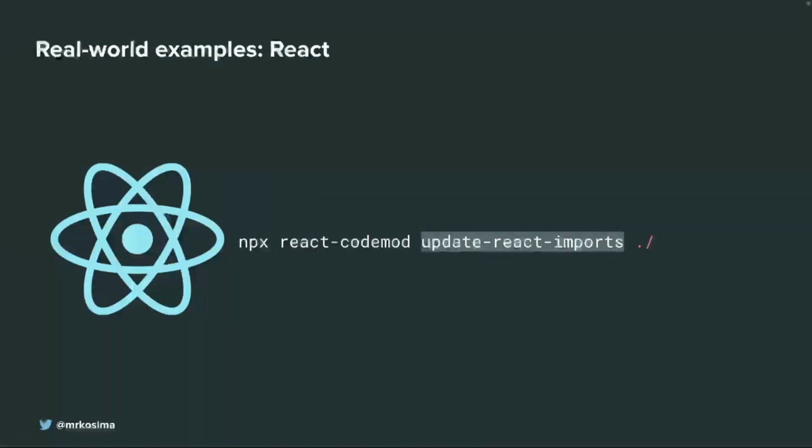For instance, they provide this Codemod called update React imports. At some library versions ago, they needed a global import of React to compile your code from JSX. With some updates in Babel and React itself, it's no longer needed. So basically, they ask you to remove all imports of React. But to help you with all this hassle, they provide Codemods that do this trick for you.